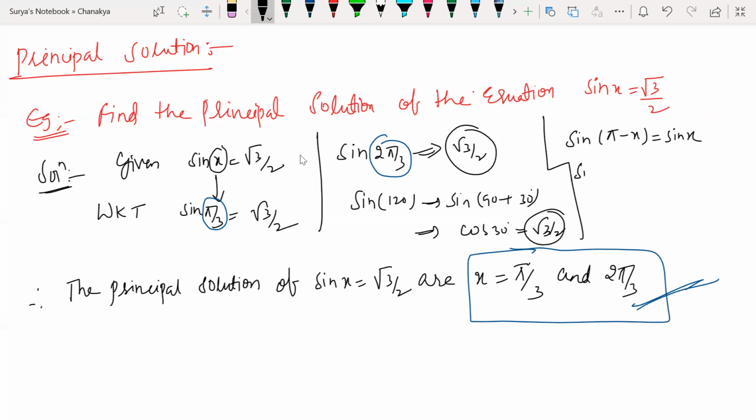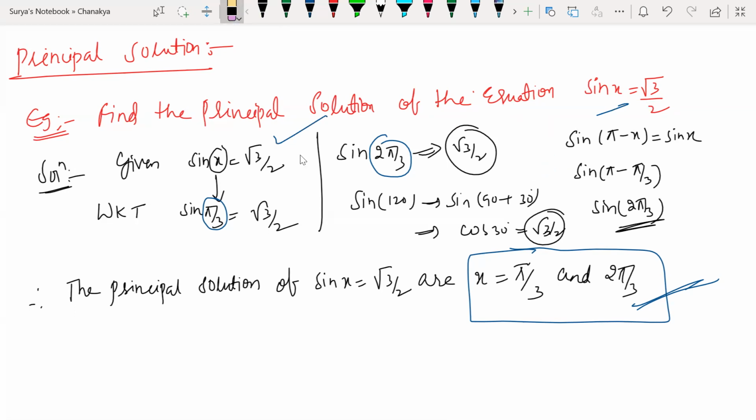So look at it now. Sin of pi minus x, what is the x value I got the first time? Pi by 3. Substitute pi by 3 here. What am I going to get? Sin 2 pi by 3. Look at this, now 2 pi by 3, got it. Did I get it or not? So you write this one or either this one. Anything is right.